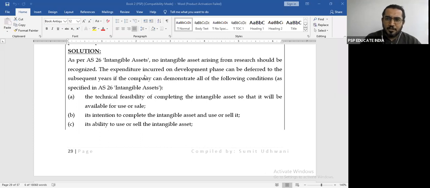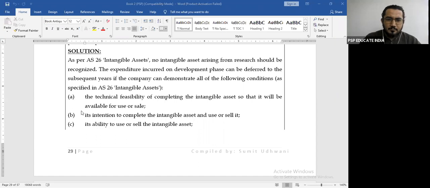Now I have one doubt which says please explain technical feasibility. Technical feasibility means practically is it possible to make this kind of a product? So sometimes I may imagine of a product, but that product technically is not possible to manufacture. So then technical feasibility does not exist. तो पहला क्वेश्चन ये पूछना है क्या टेक्निकली इस टाइप का प्रोडक्ट बन सकता है? That is the first question regarding technical feasibility.